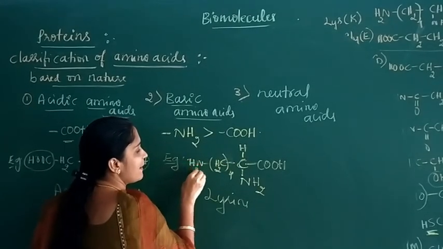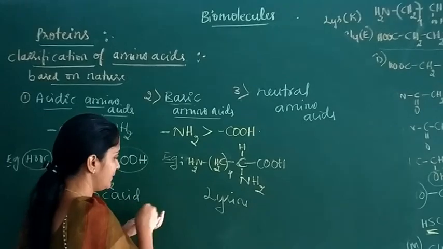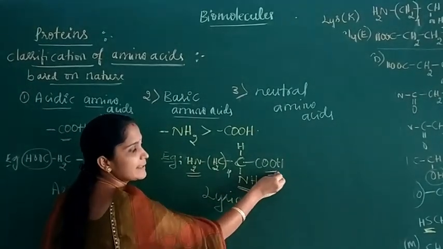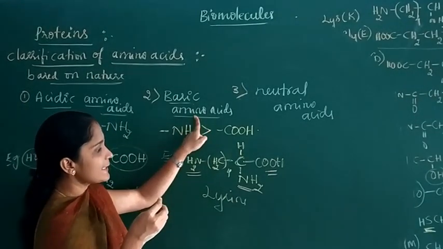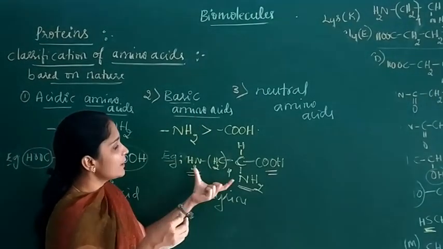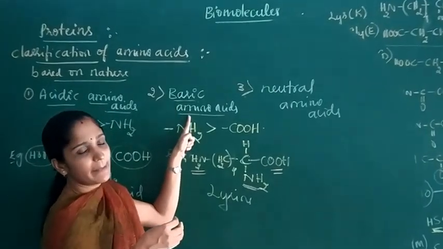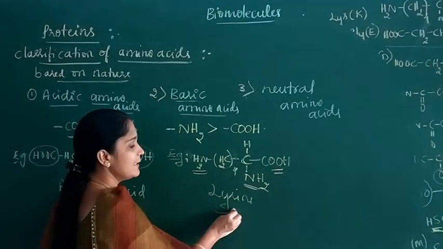So in this example, there are 2 amino groups and 1 COOH group. The amino acid which contains more amino groups than carboxylic acid groups is called a basic amino acid. An example is lysine.